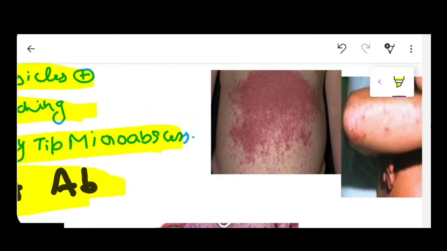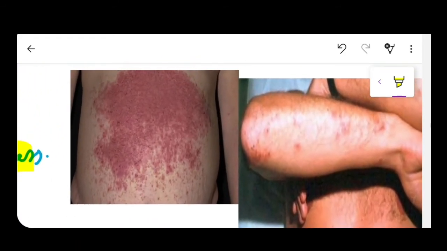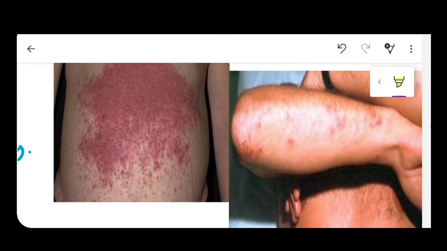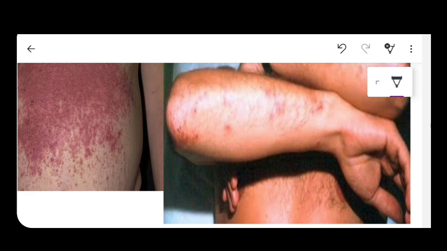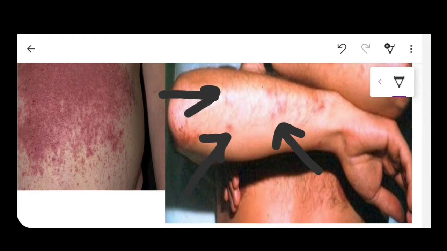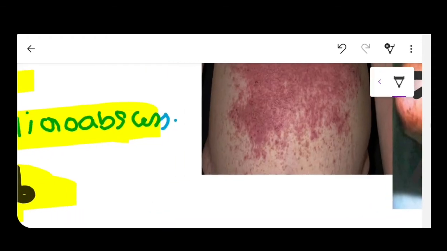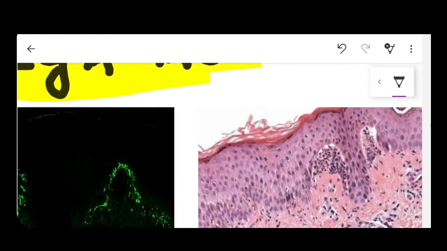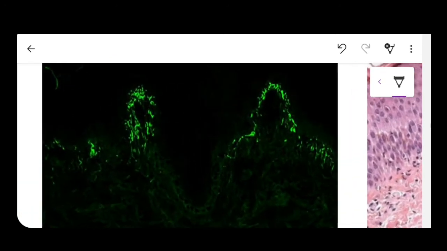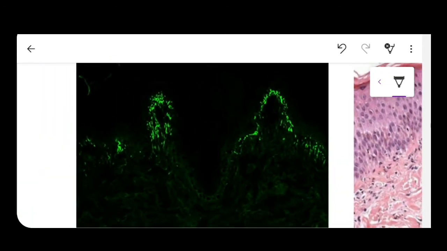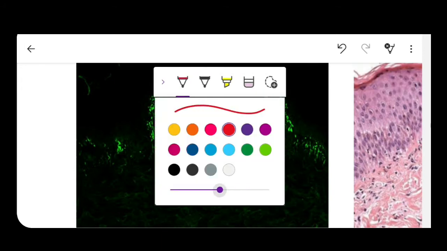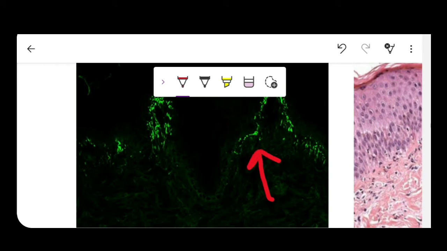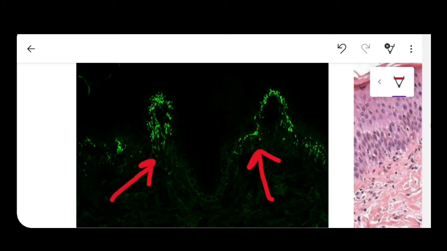So let us see dermatitis herpetiformis. So guys, these are the lesions of dermatitis herpetiformis. You can see here, these are the papillovesicular lesions of dermatitis herpetiformis. Now, this is the immunofluorescence which is seen in dermatitis herpetiformis.